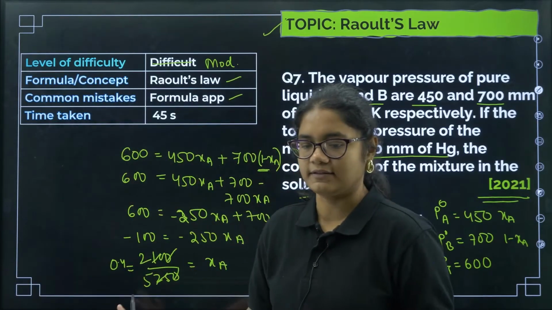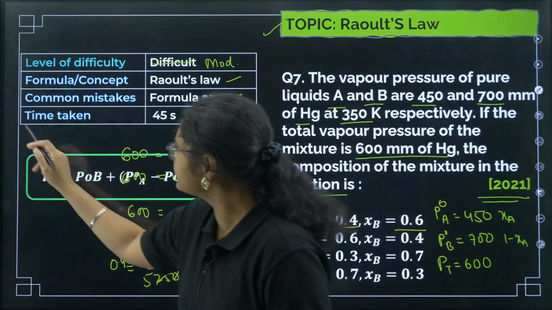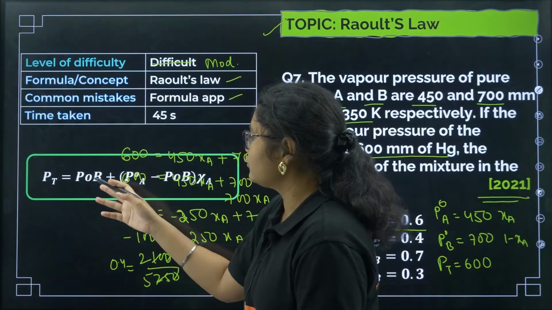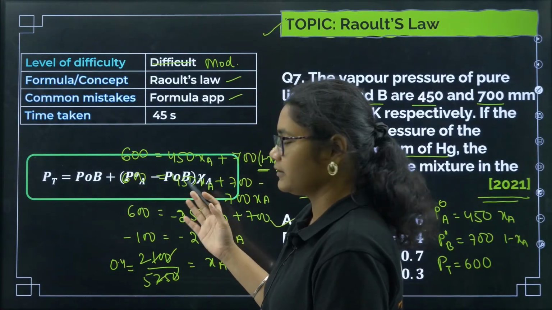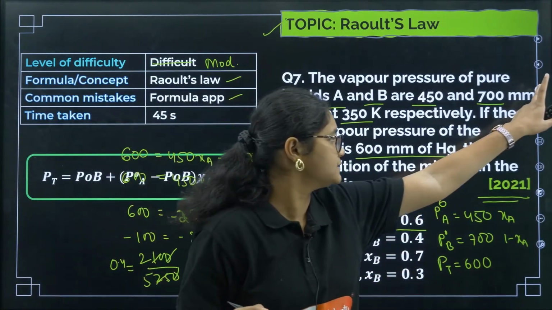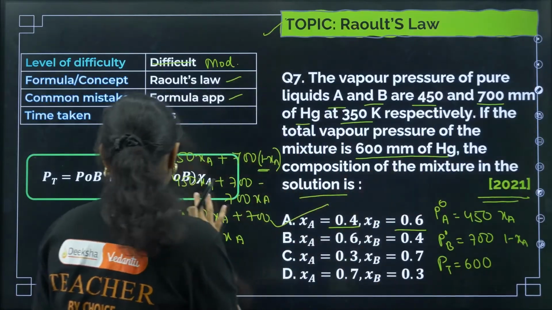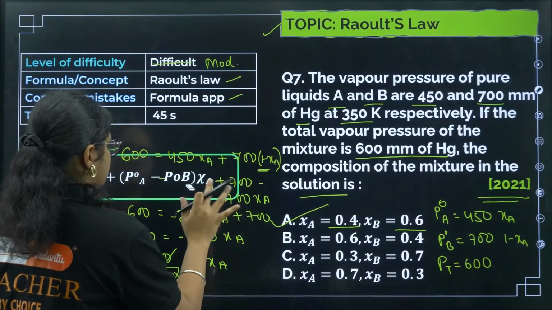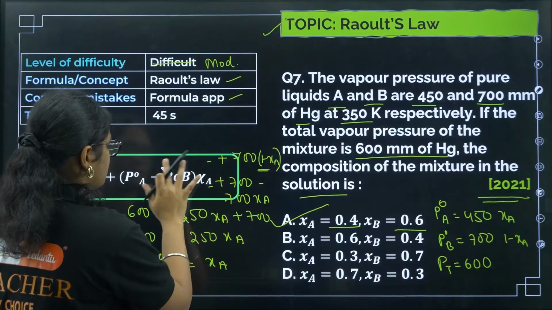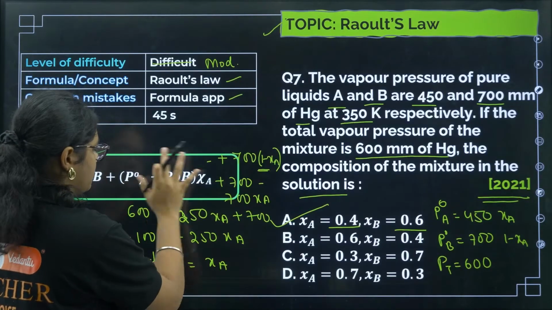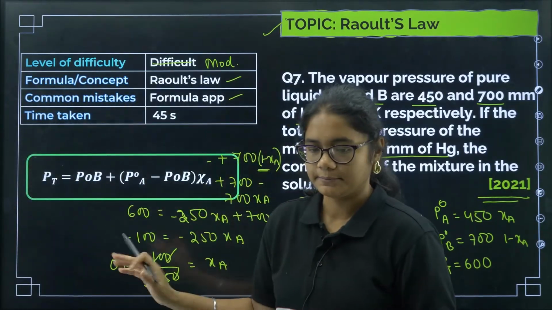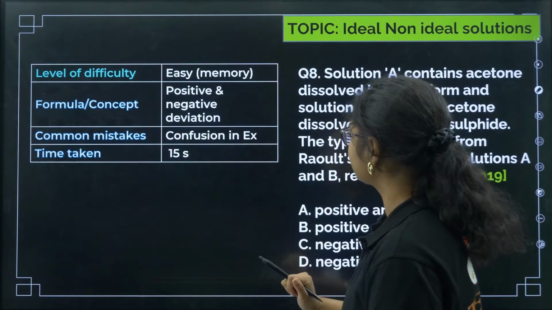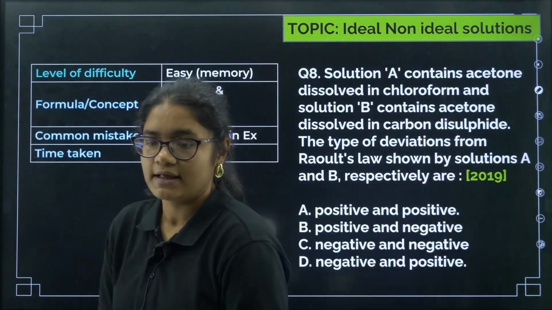I think the solution is clear, okay? The formula here is, you can see, P total is equal to P naught B plus P naught A. I'll just erase this so that you can see the formula. In terms of one component, if you write it, then the formula will become like this. Clear? Now we'll go to the next question, question number 8.